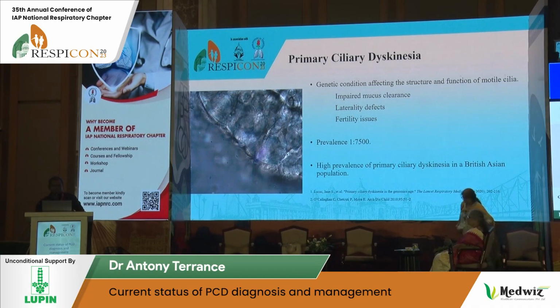Overall, the worldwide prevalence of PCD is about 1 in 7,500. But we don't have data; there is paucity of data on the Indian population. But there are some studies done in Western populations, especially in the UK. It's not Indian population, it's more Asian population. It shows that PCD is more prevalent in Asian population compared to Western population. This is in contrast to cystic fibrosis. Therefore, if you do a study, we can expect more PCD patients in our population.